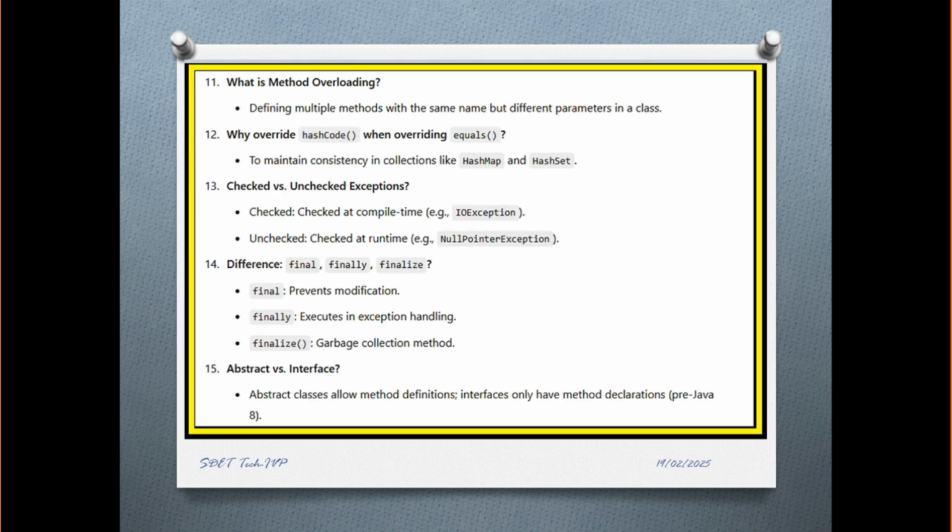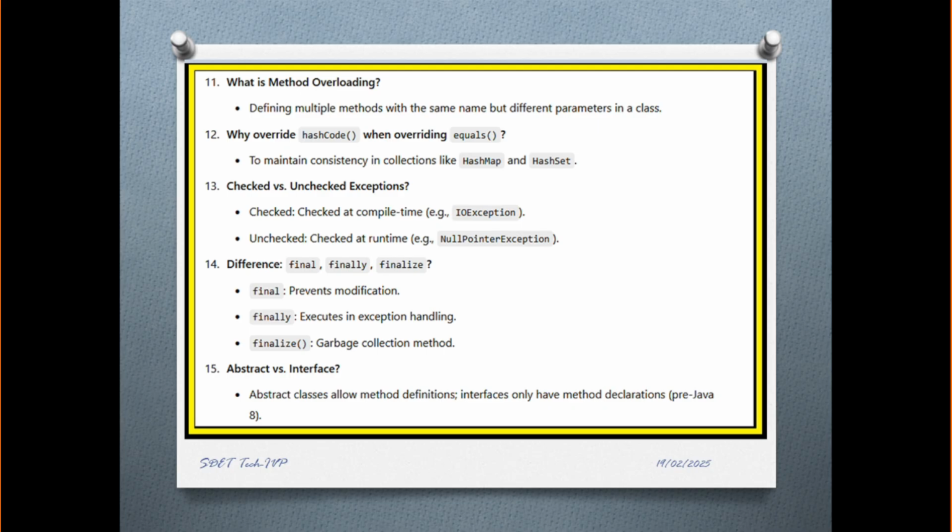The next question is, what is method overloading? Overloading means multiple methods with the same name but different parameters in the class. Why override hashCode and override equals? To maintain consistency in collections like HashMap and HashSet.